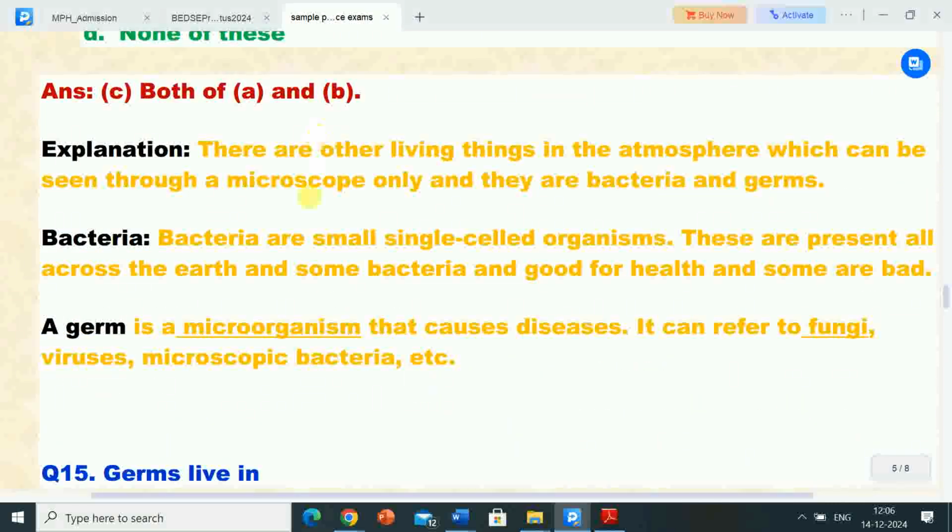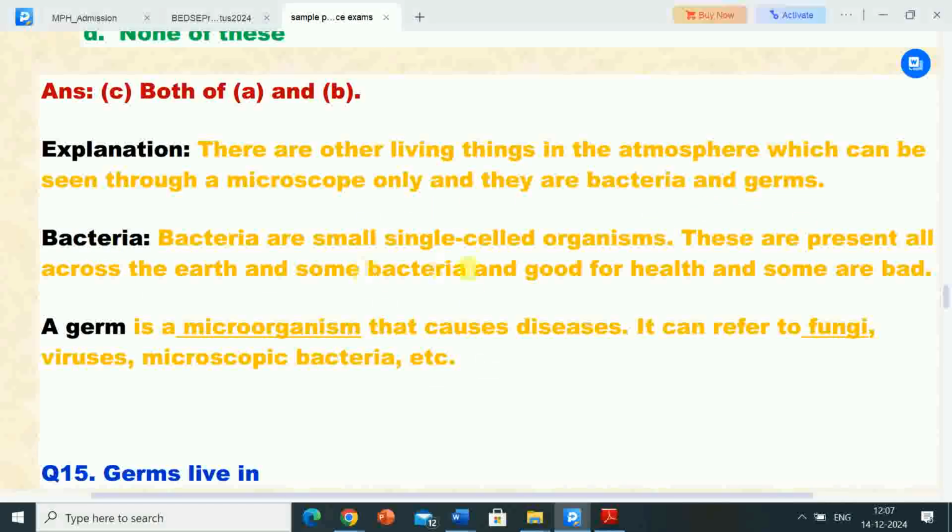Its explanation is, there are other living things in the atmosphere which can be seen through a microscope only, and they are bacteria and germs.